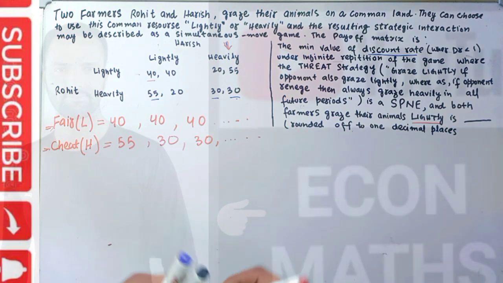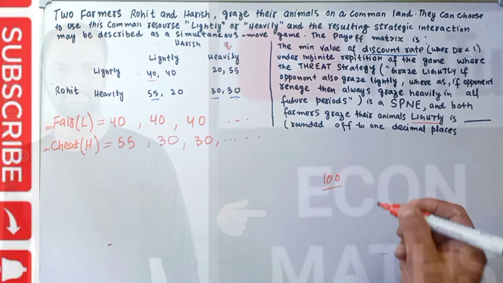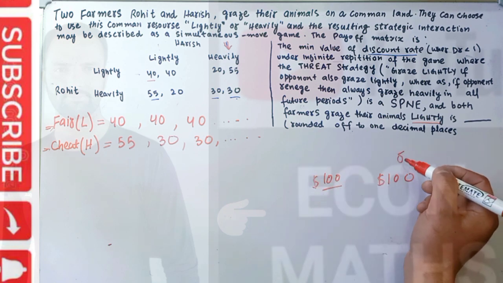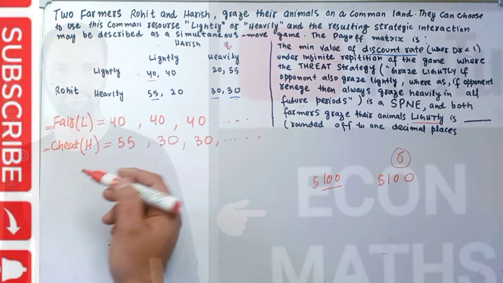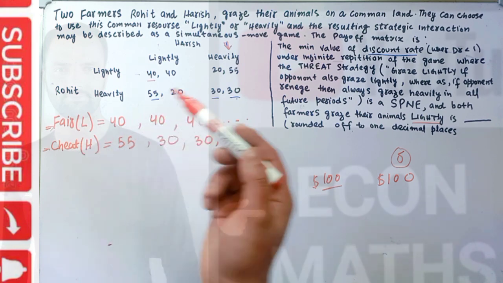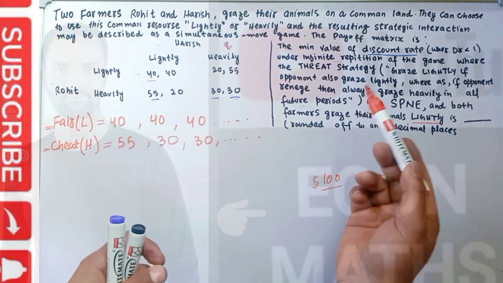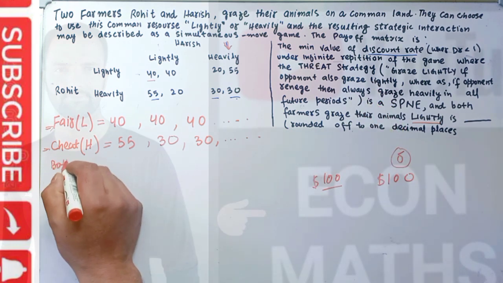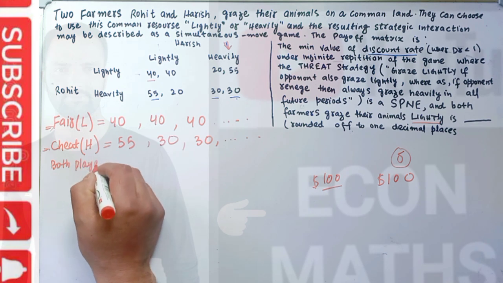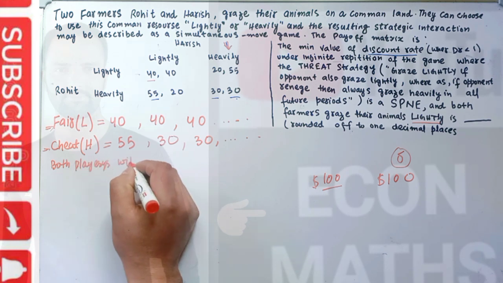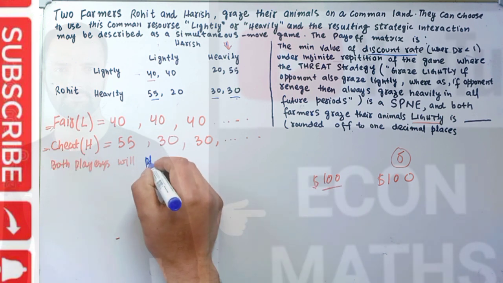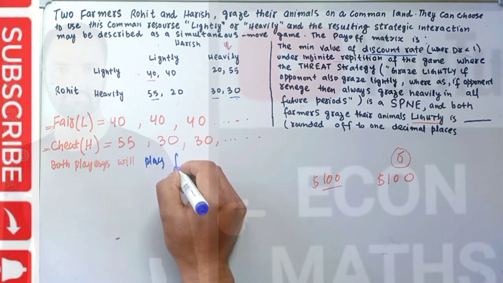As I told you, having $100 today is much more valuable than having $100 tomorrow, and we use some discount factor here. Let us denote it by delta. That means both players in this game will play fair, let me write it here, both players will play fair.